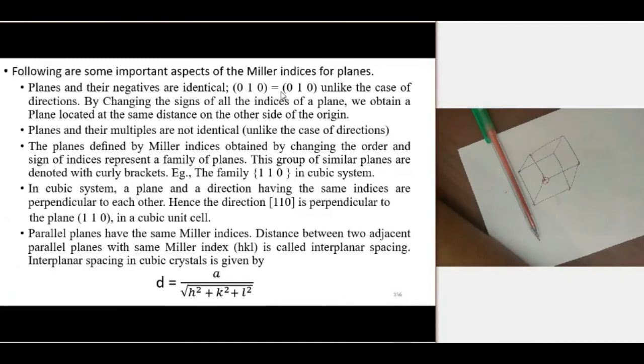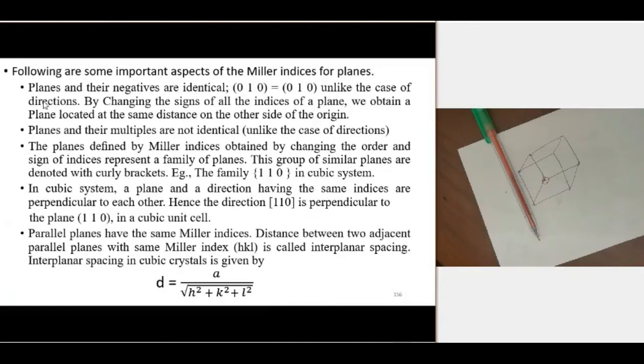And 010 and 0 minus 10 are equal, unlike the case of direction. In the case of direction, 010 and 0 minus 10 are not equal, but in the case of planes, both are equal.